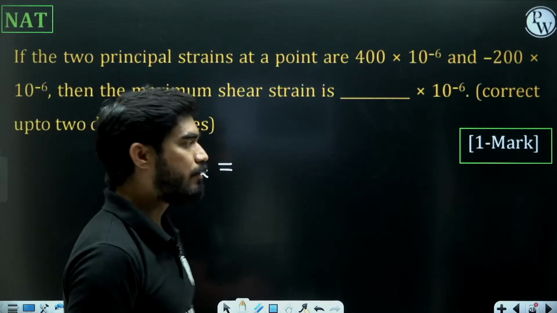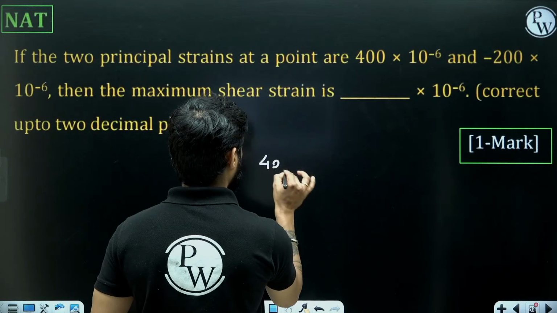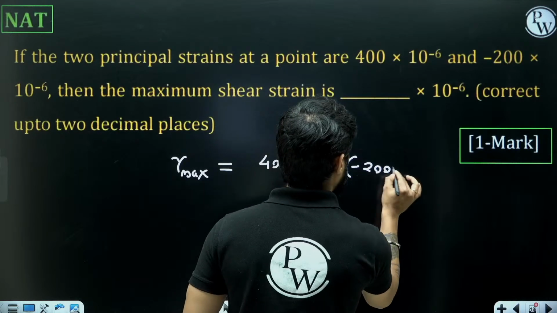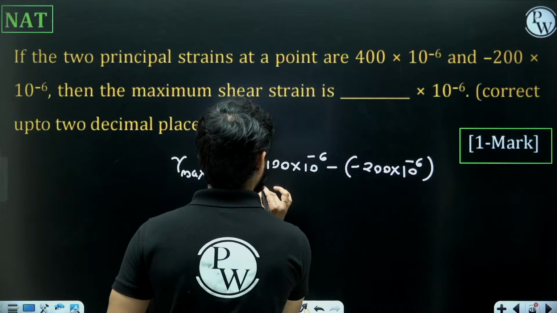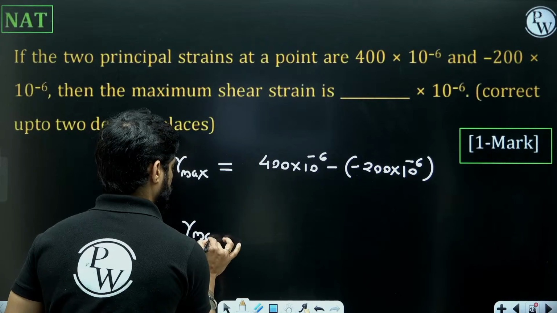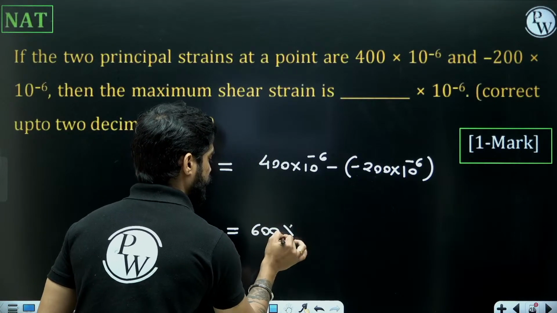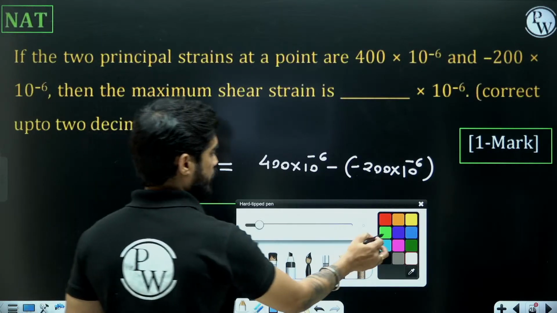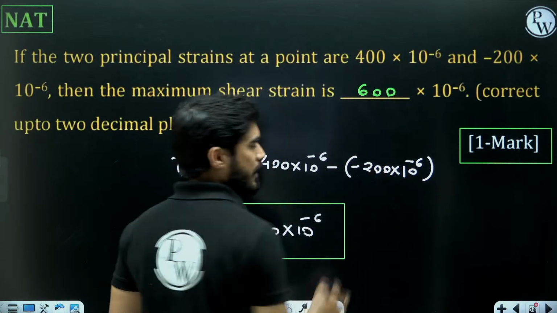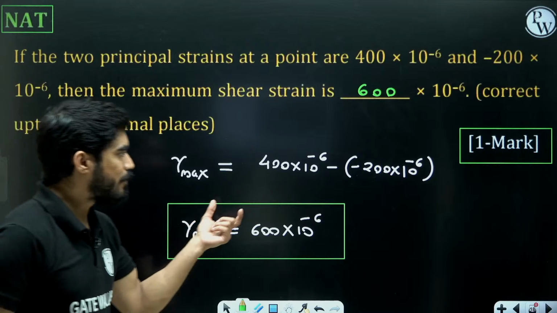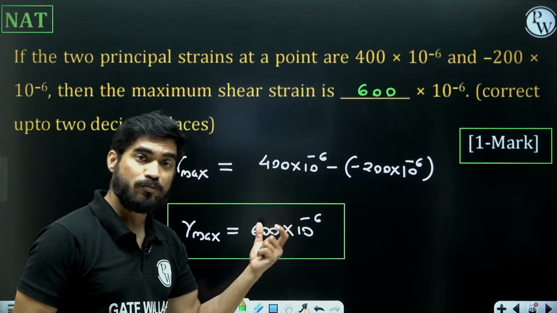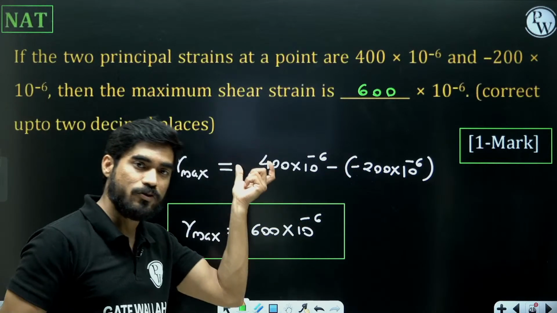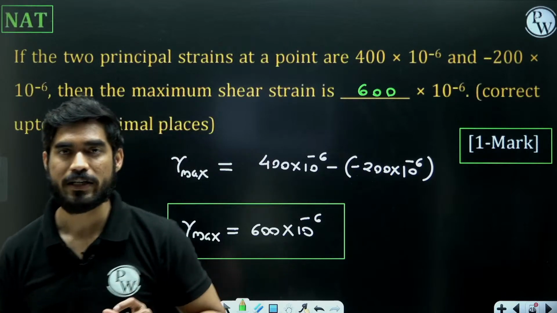So gamma maximum will be 400 into 10 to the power minus 6 minus of 200 into 10 to the power minus 6. So it is going to be 600 into 10 to the power minus 6. Now please don't divide it by 2. That will be the formula of tau maximum, sigma 1 minus sigma 2 by 2. But in case of gamma maximum, it is only epsilon 1 minus epsilon 2, not divided by 2.